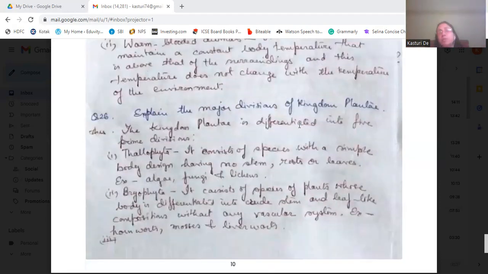Then explain the major divisions of the kingdom Plantae. Five major divisions are there: Thallophyta, Bryophyta, Pteridophyta, and Spermatophyta, which has been divided into angiosperms and gymnosperms. Thallophyta consists of species with a simple body design with no stems, roots, and leaves, like algae, fungi, and lichens. Then Bryophyta consists of plants whose body is differentiated into stem and leaf-like structures without any vascular system. Example, hornworts, mosses, liverworts, etc.